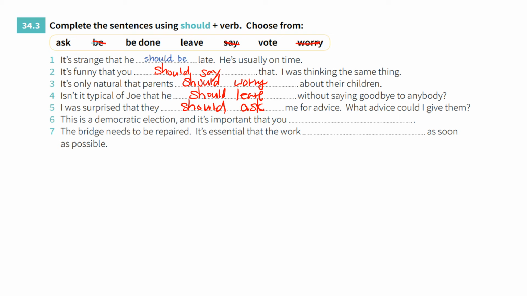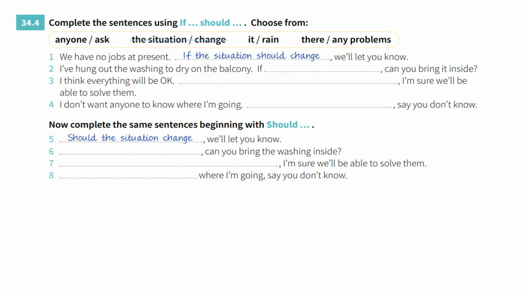This is the democratic election, and it's important that you should vote. You should vote, okay. The last one. The bridge needs to be repaired. It's essential that the work should be done as soon as possible. Okay, let's go to the next one.